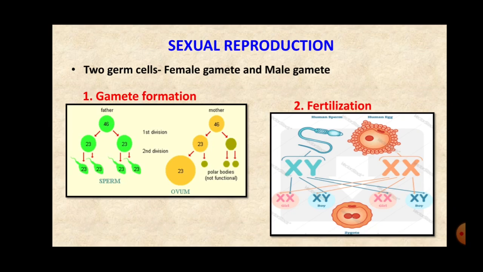Because we had studied in meiosis that crossing over takes place, in which parts of chromosomes of the homologous pairs are exchanged, and thus new characters appear, which are called variations. Variations are only seen in meiosis. They are not seen in mitosis, because in mitosis there is no crossing over taking place.